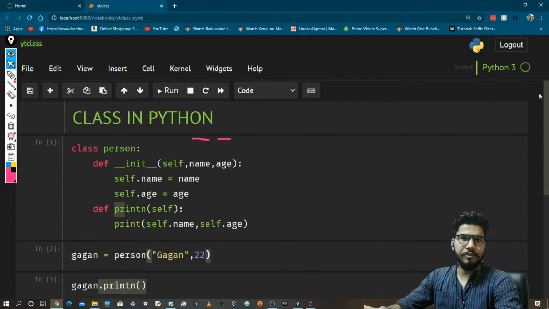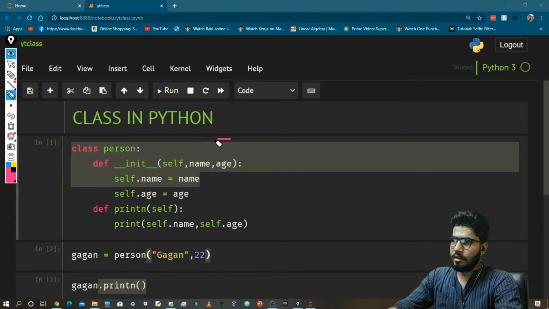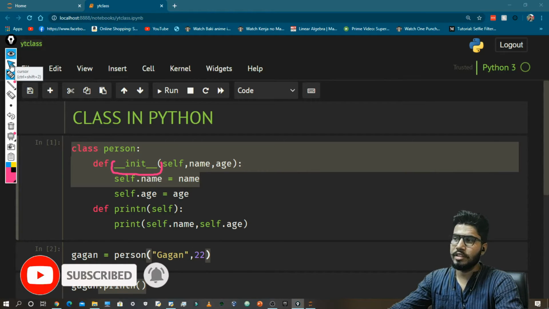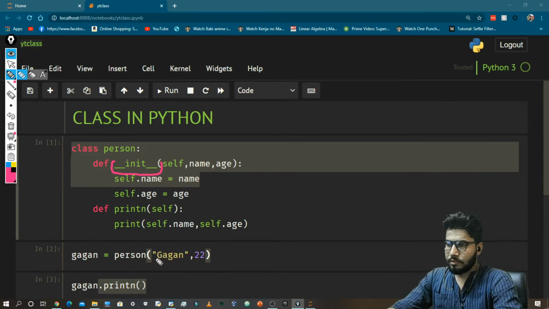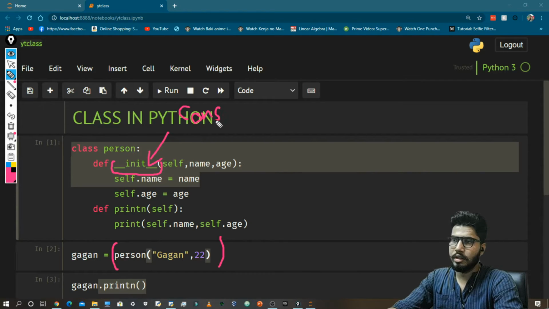Now let me just break down everything, like what is going on here. So the first thing that we need to talk about is the init function. What is this? As I said, it is a special kind of function, and you can also call it a constructor. So what happens is that as you create an object, it will automatically call a function, and this function is __init__.